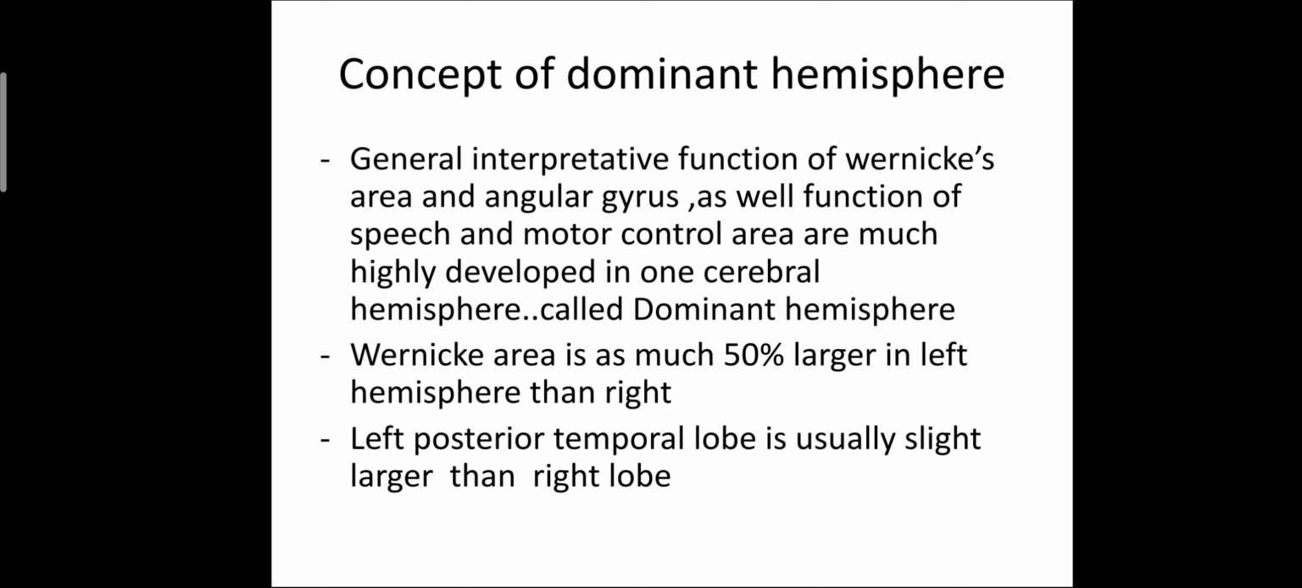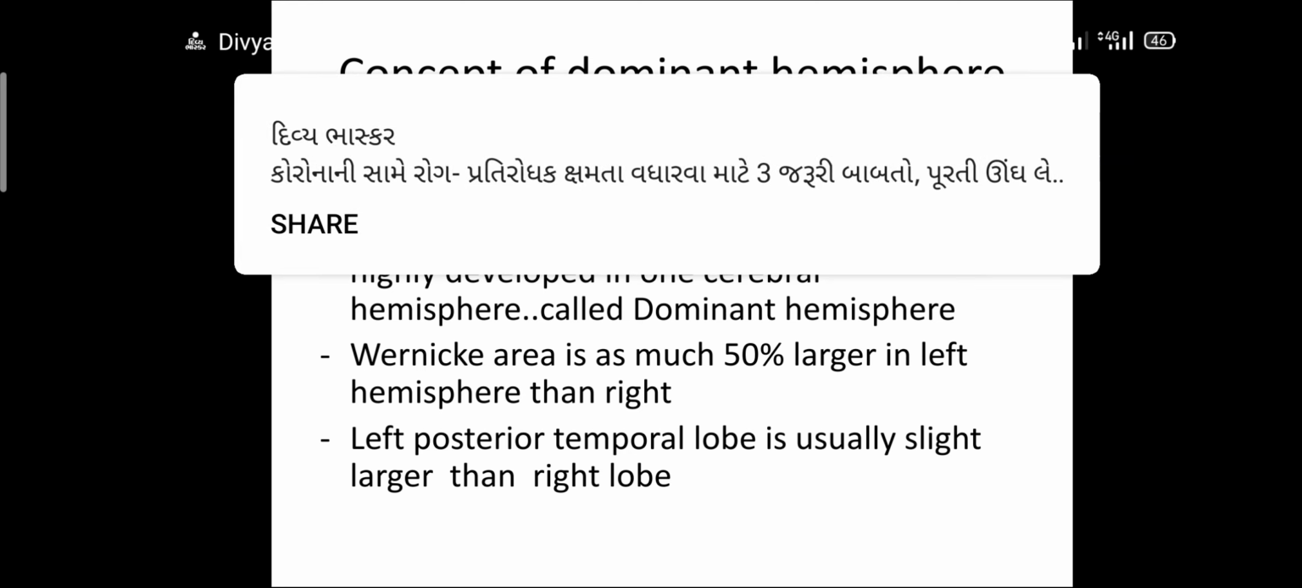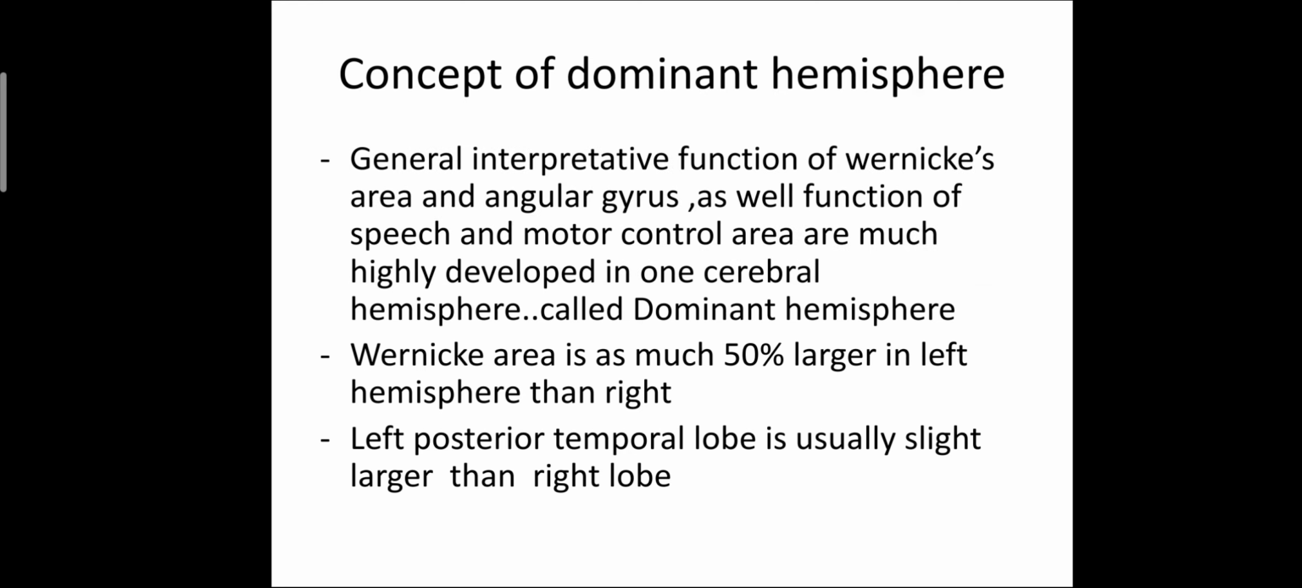Concept of dominant hemisphere: the general interpretative function of Wernicke's area and angular gyrus, as well as the function of the speech and motor control area, are much more highly developed in one cerebral hemisphere, that is called the dominant hemisphere. Wernicke's area is as much as 50% larger in the left hemisphere than the right hemisphere. The left posterior temporal lobe is usually slightly larger than the right lobe.